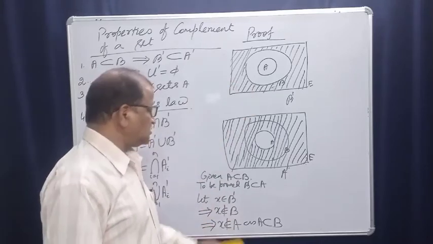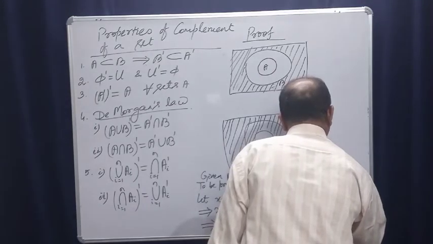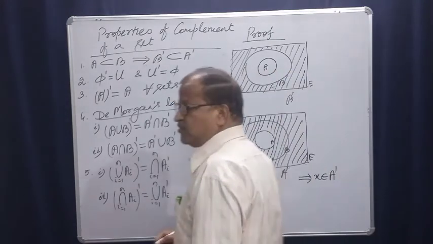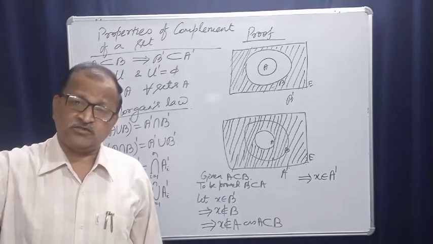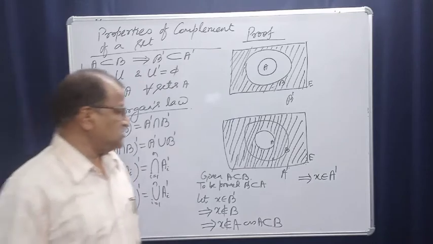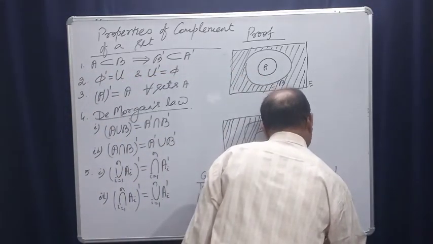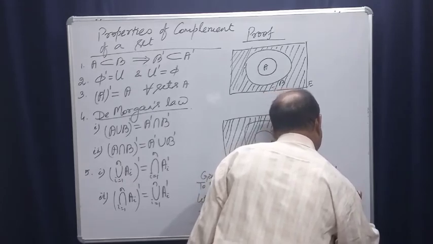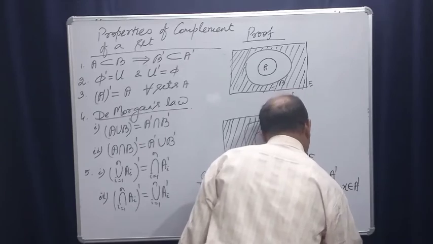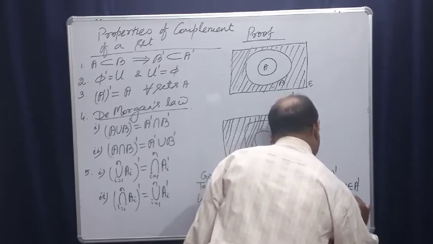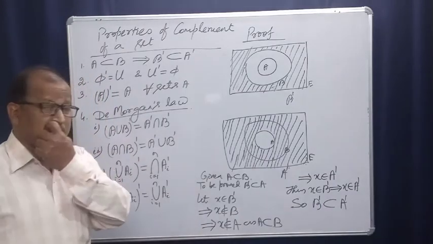X does not belong to A. This implies X belongs to what? A complement. X does not belong to A means X belongs to A complement. Thus X belongs to B complement implies X belongs to A complement. So B complement is a subset of A complement. This is a very simple proof.